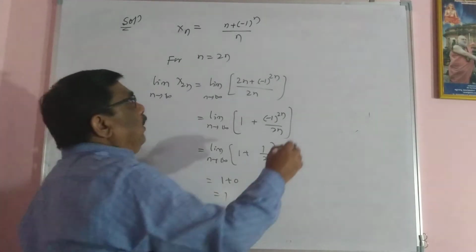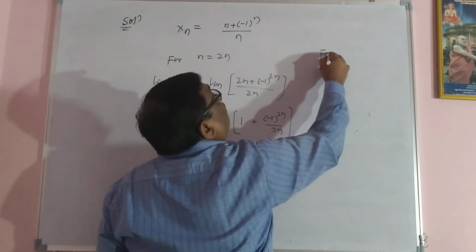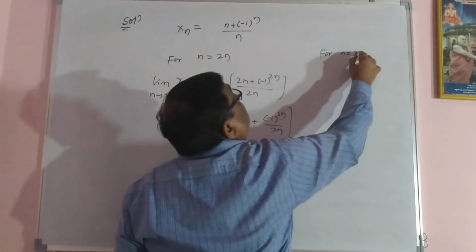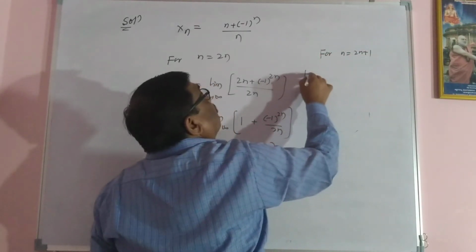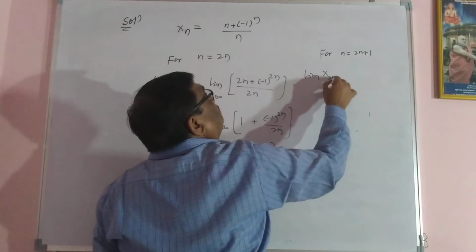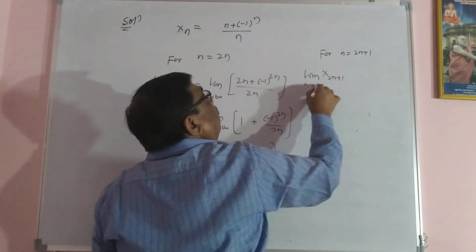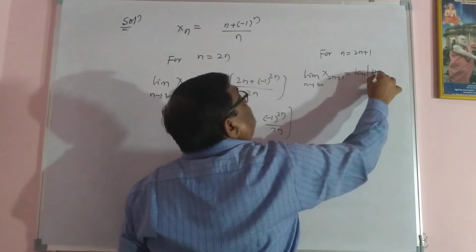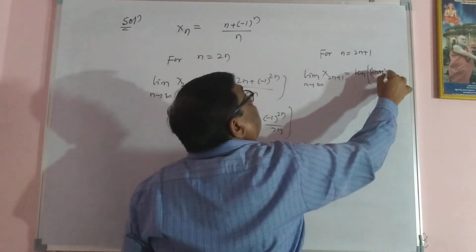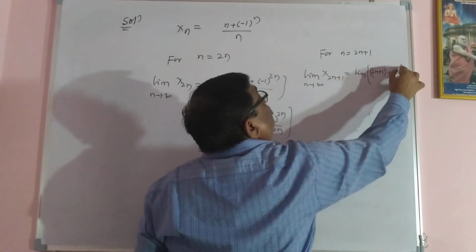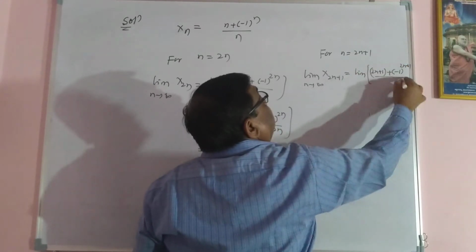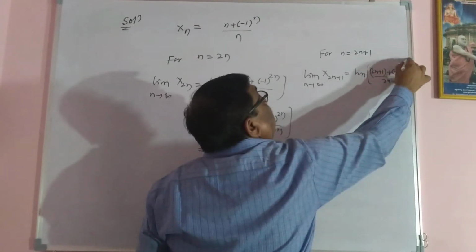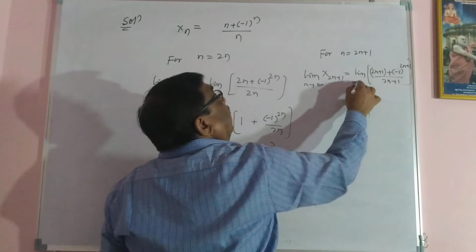For n equal to 2n plus 1, the limit of x2n plus 1 as n tending to infinity equals the limit of 2n plus 1 plus minus 1 raised to 2n plus 1 divided by 2n plus 1 as n tending to infinity.